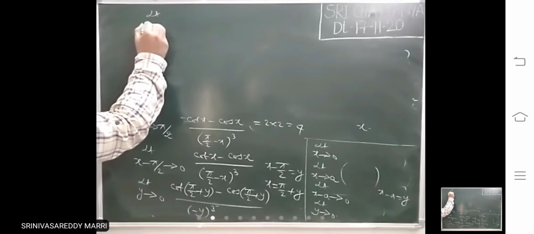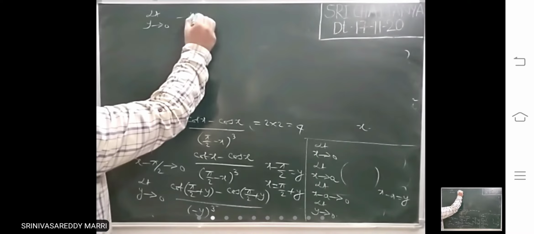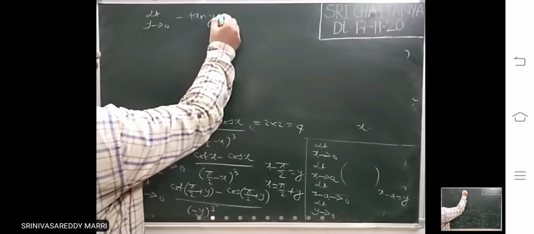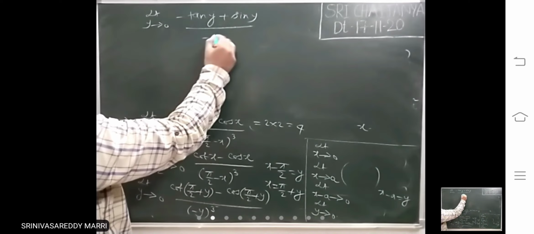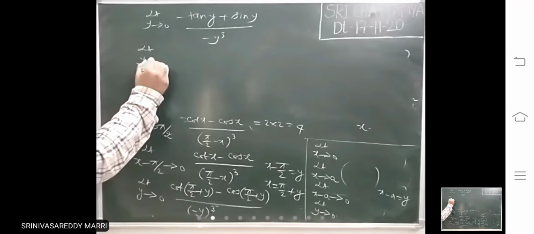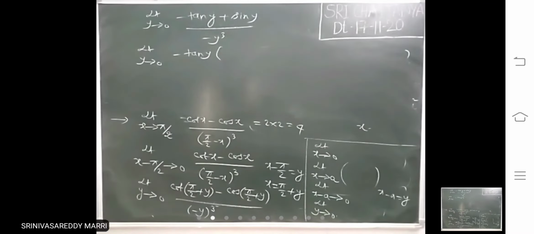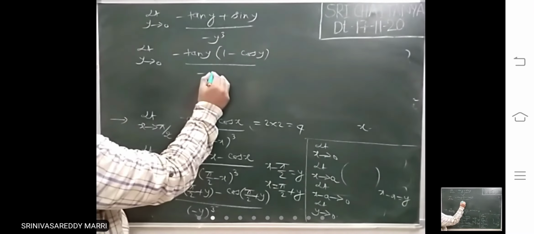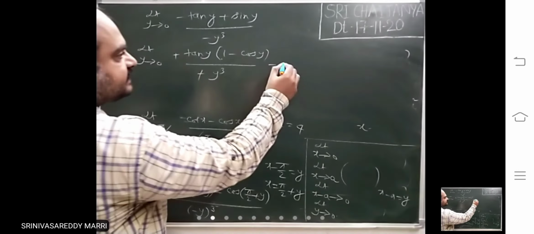Look at limit y tends to 0. Cot of 90 plus theta is minus tan theta. Cos of 90 plus theta is minus sin theta. Minus of minus, it will become plus. So minus y cube. Now what I am doing is, minus tan y I am taking common. This will become 1 minus cos y divided by minus y cube. Minus minus cancel.